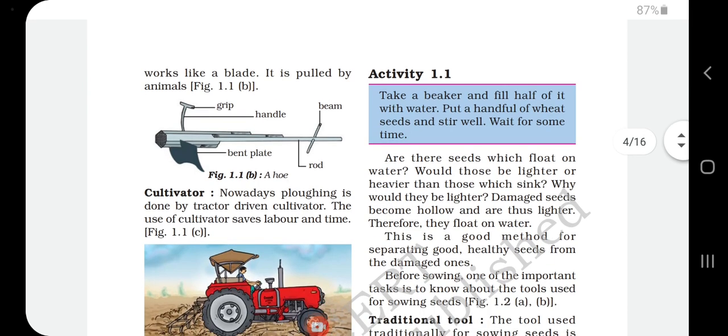So look at this picture. This is known as hoe. It's a simple device. Its function is also the same as that of a plough, but it's a simple device. We can operate it very easily to remove the unwanted plants. It also turns and loosens the soil.